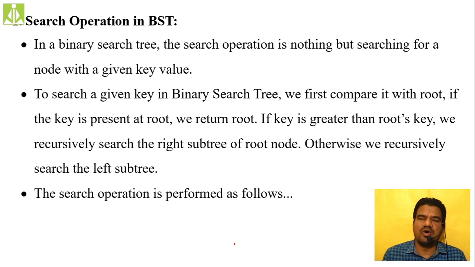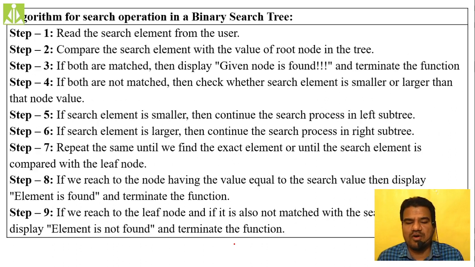So if you keep on searching for that element and you reach the leaf node, that is nothing but reaching the null pointer inside your binary search tree. That means the key value you are looking for is not there inside your binary search tree. Simply print that negative message to the end user and terminate your program or terminate your function. Okay, the search operation is performed in the following way.